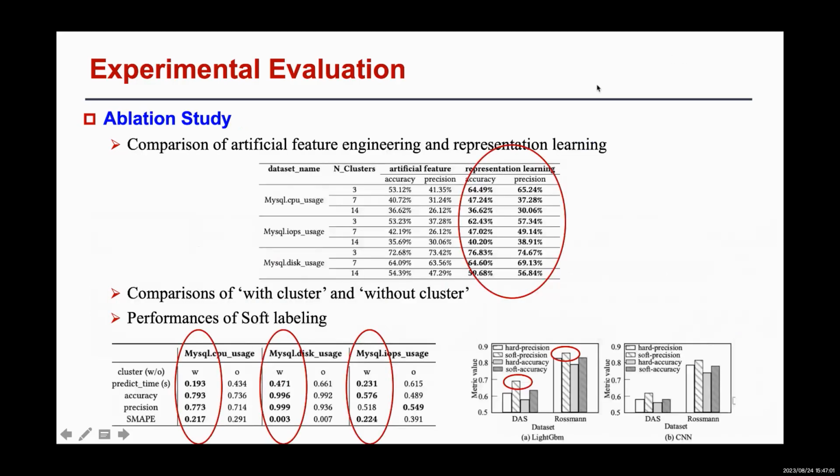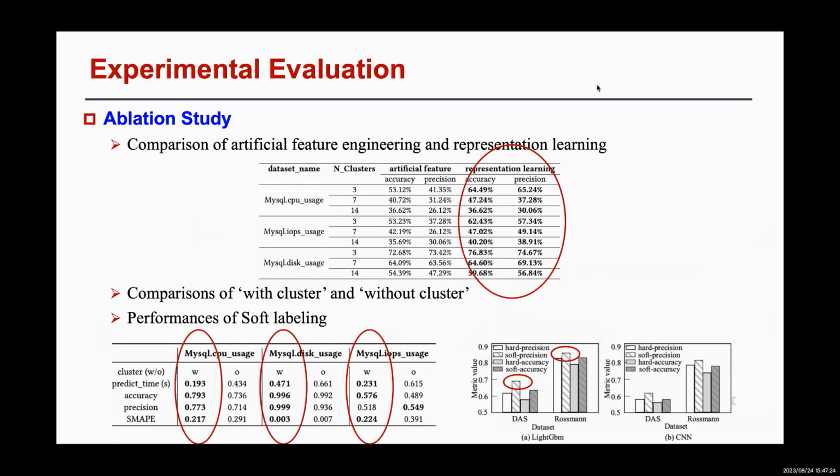We evaluate each technique of SimpleTS, including representation learning, self-developed algorithms, and clustering. As results show, representation learning outperforms artificial feature engineering in all 3 classification problems.